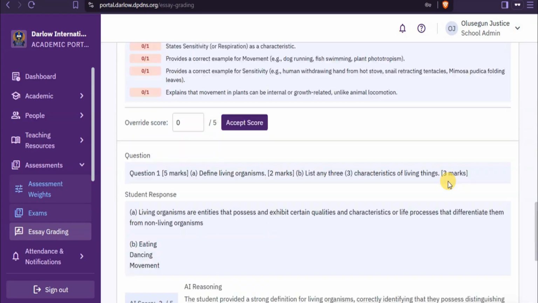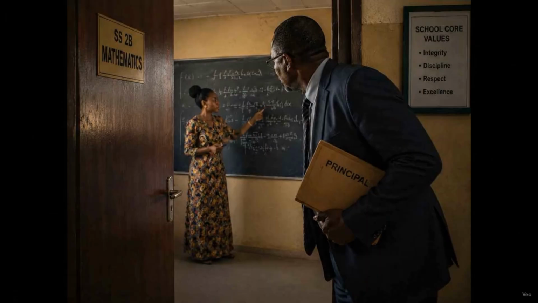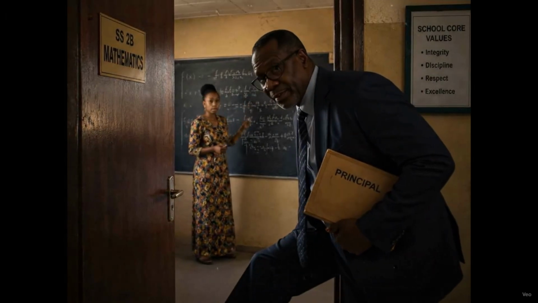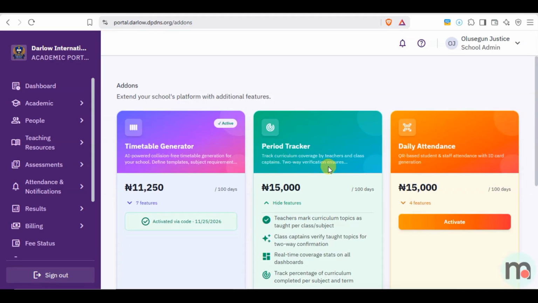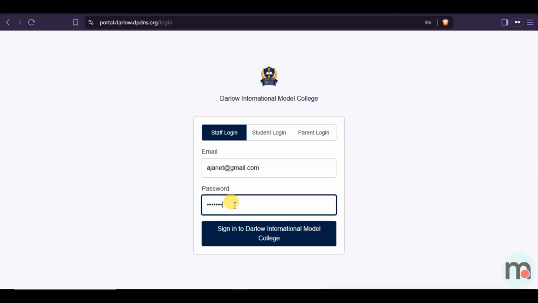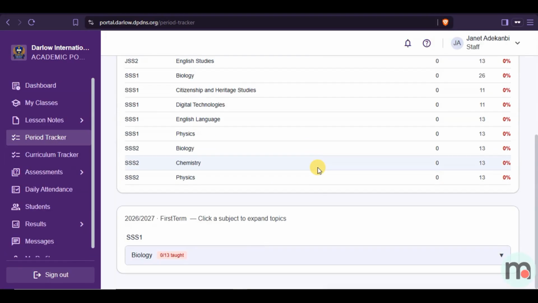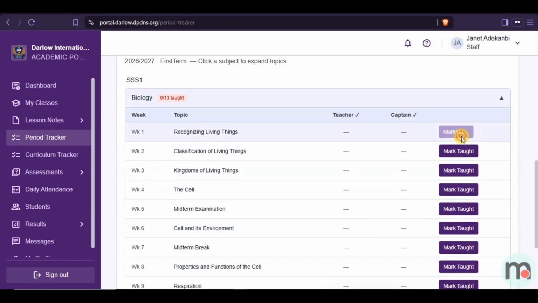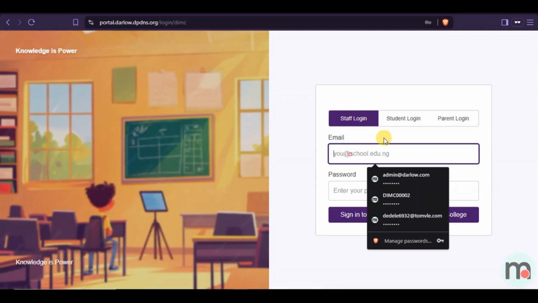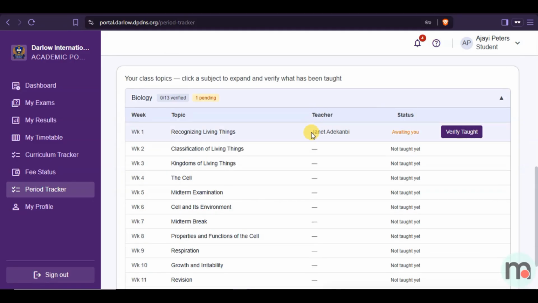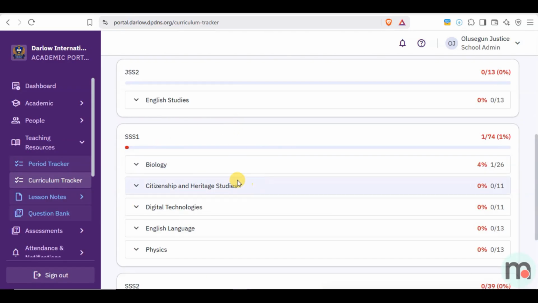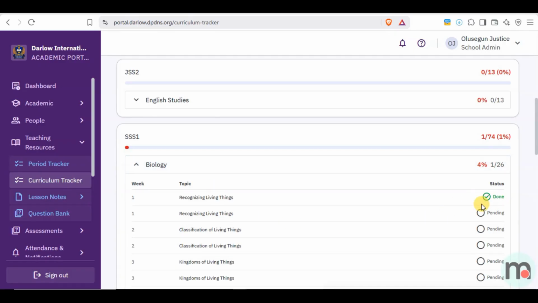Now let's talk about school management. One of the biggest questions every proprietor asks is, are my teachers actually teaching? Marksheet answers that question with a period tracker. When a teacher finishes a lesson, they log into their dashboard, pick the lesson and mark it as taught. Then the class captain independently, or the assistant class captain, also logs into their dashboard and confirms whether that lesson was actually taught. Two separate confirmations, one from the teacher and one from the student.